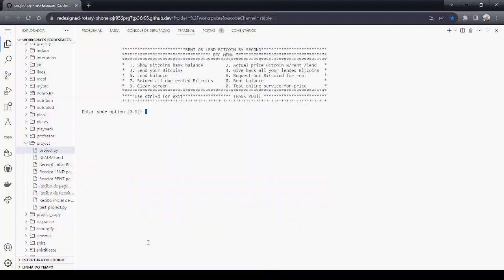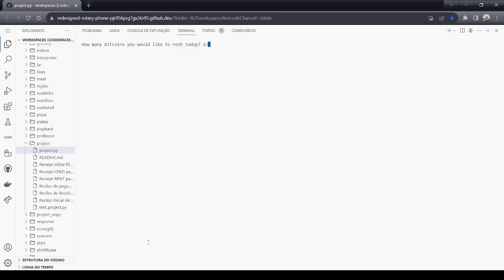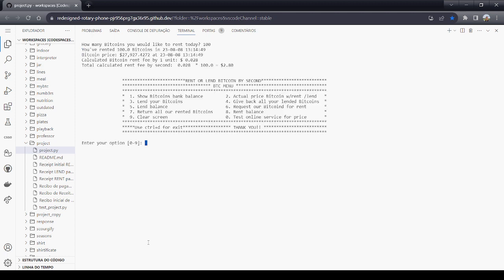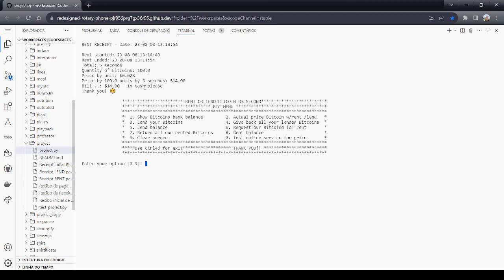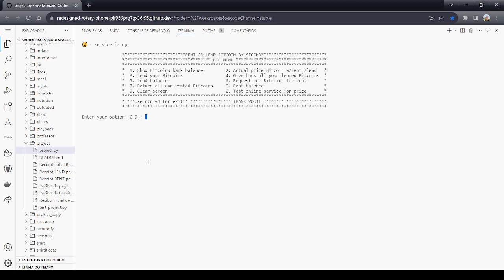So let's simulate how to rent Bitcoins using option 6, 100, and let's close this using option 7, and for those 5 seconds I need to pay $14 for having rented 100 Bitcoins. Okay, I have another option to show if the API is up, and just to show,